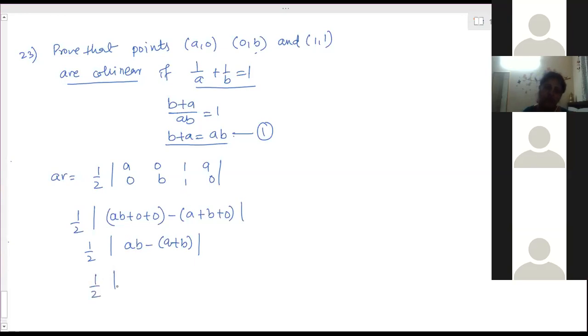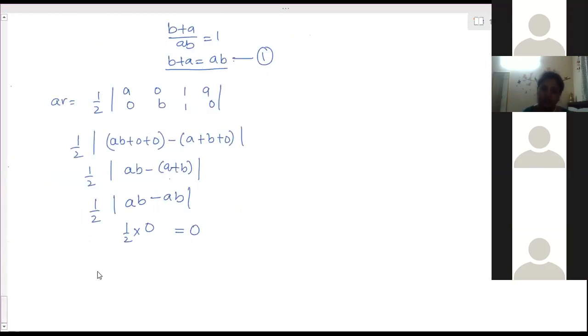So it is 1 by 2 AB, and the value of A plus B is AB again. So minus AB. So AB minus AB is 0. So 1 by 2 into 0 is equal to 0. So therefore area is 0 and therefore points are collinear.